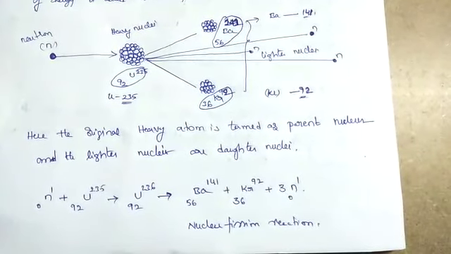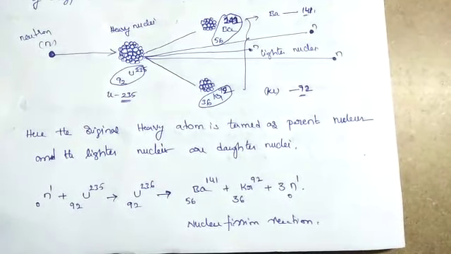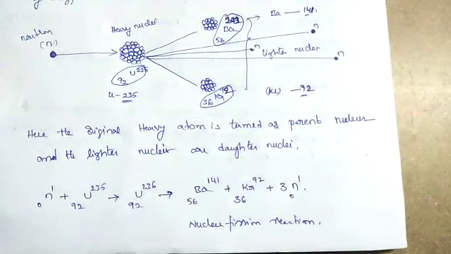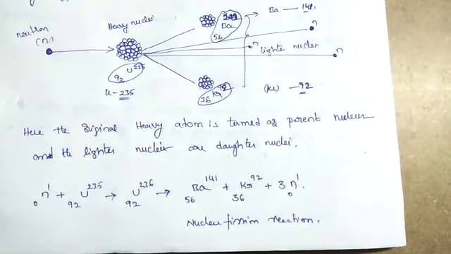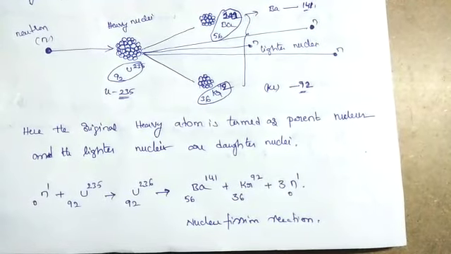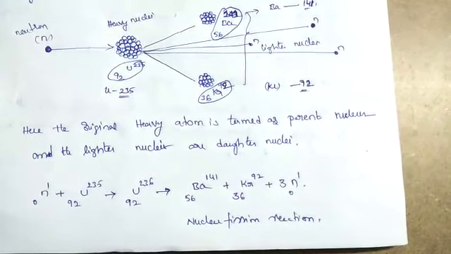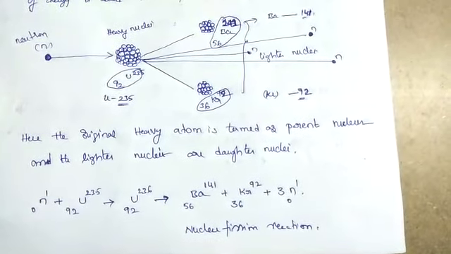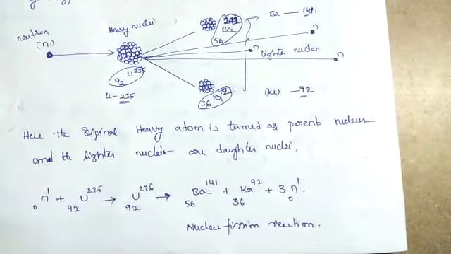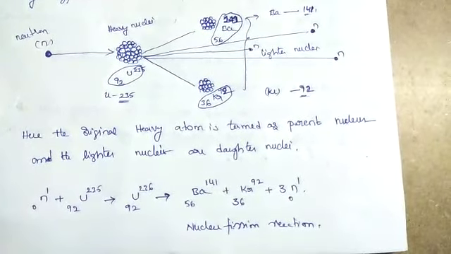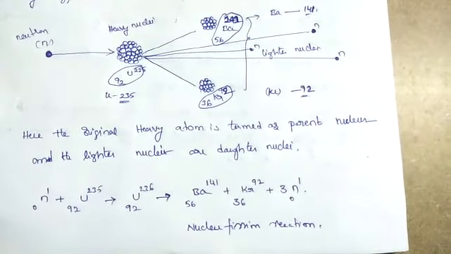For example, the fission of 1 kilogram of uranium releases as much energy as burning about 4 billion kilograms of coal.